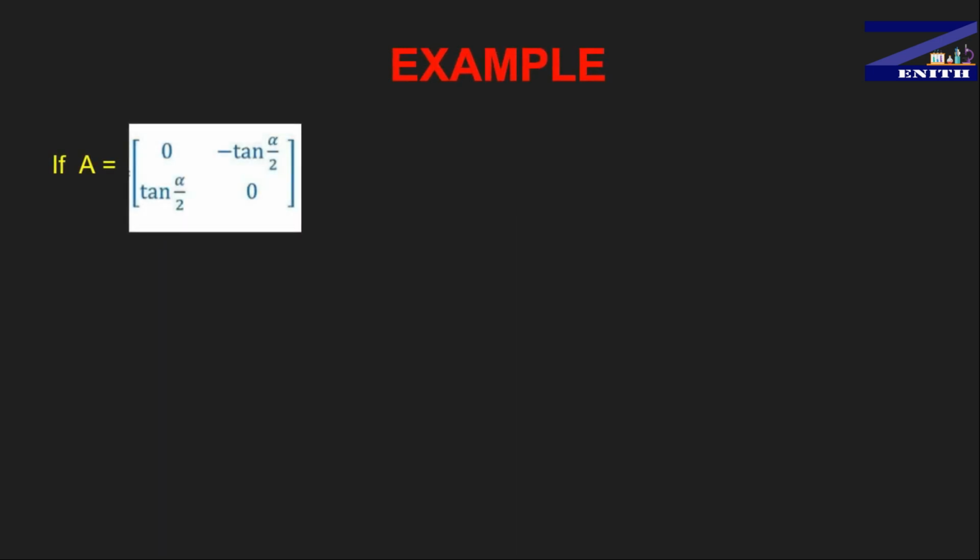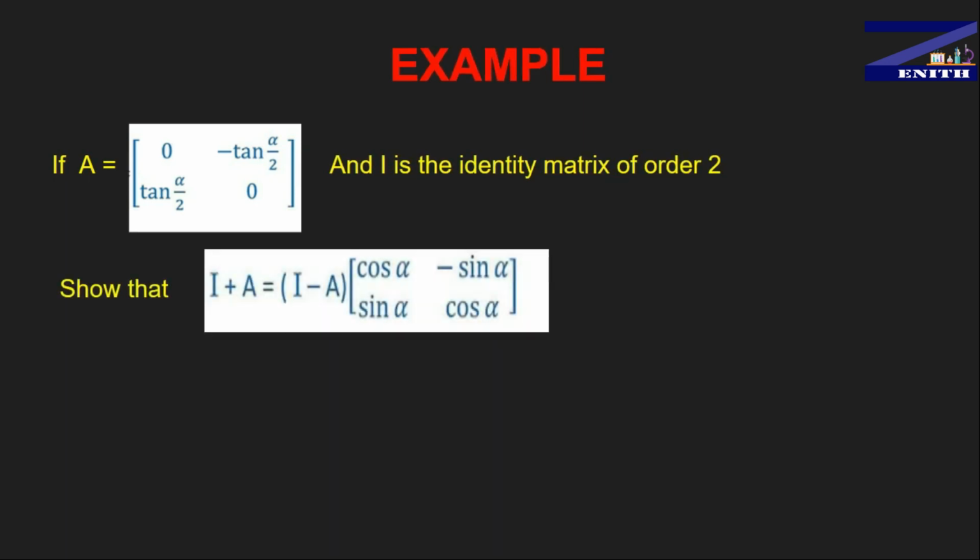It's a very good example guys. Suppose a matrix A is given by 0, minus tan alpha by 2, tan alpha by 2 and 0, a 2 cross 2 matrix, and I is the identity matrix of order 2. Because the given matrix has order 2, the identity matrix will also be of order 2, guys. So you have to show that I plus A is equal to I minus A times the matrix with first row cos alpha, minus sin alpha, and second row sin alpha, cos alpha. You have to prove that.